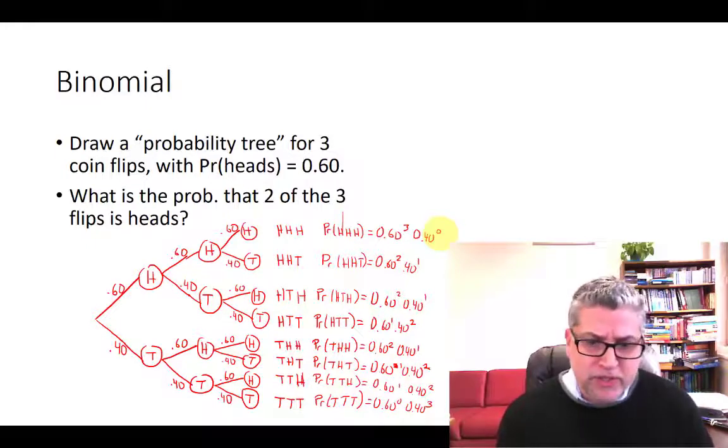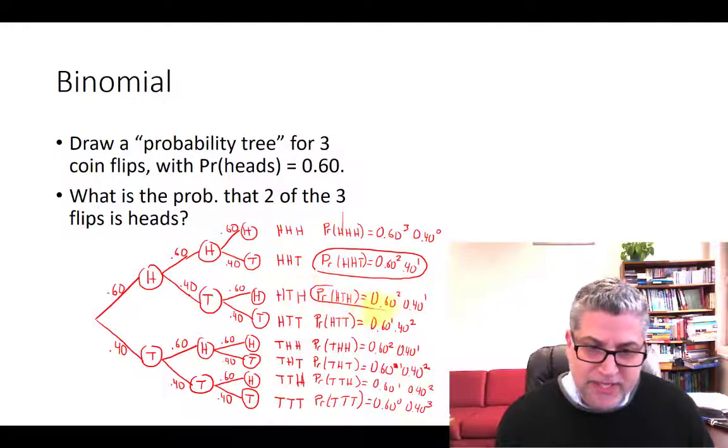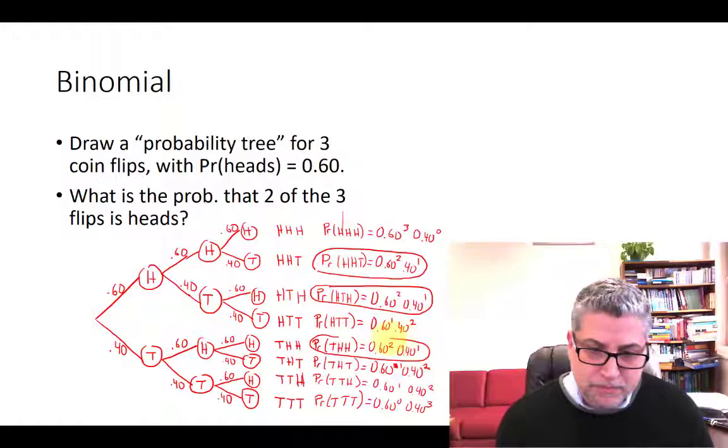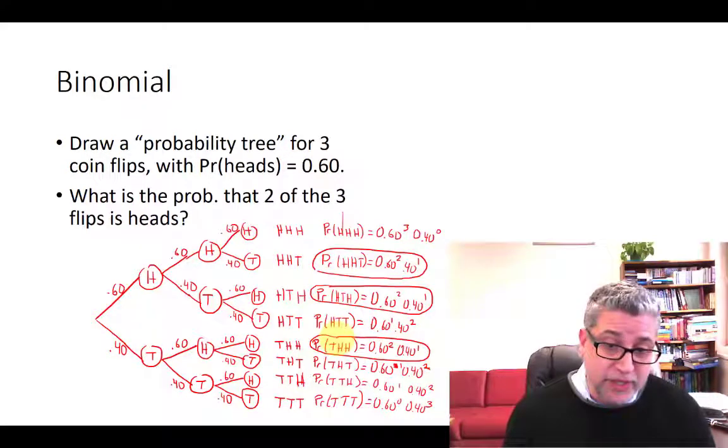So let's see, where did those happen? We got 2 heads here with heads, heads, tails. We had 2 heads here with heads, tails, heads. And we had it here with tails, heads, heads. Now the question asks, what's the probability that we had gotten heads? There's 3 different ways of doing this: heads, heads, tails; heads, tails, heads; and tails, heads, heads.